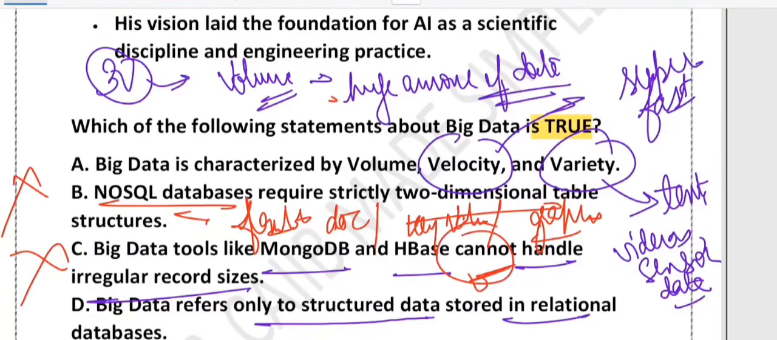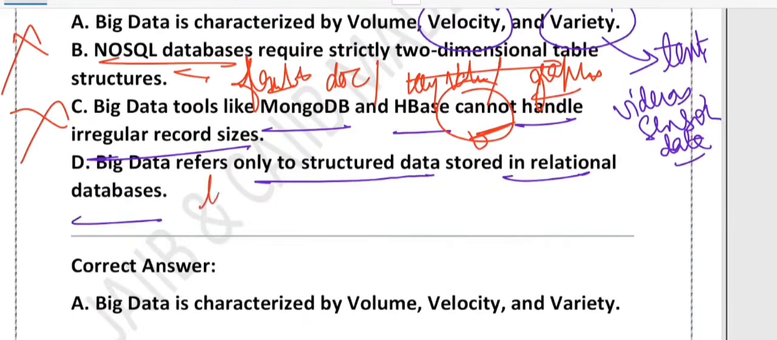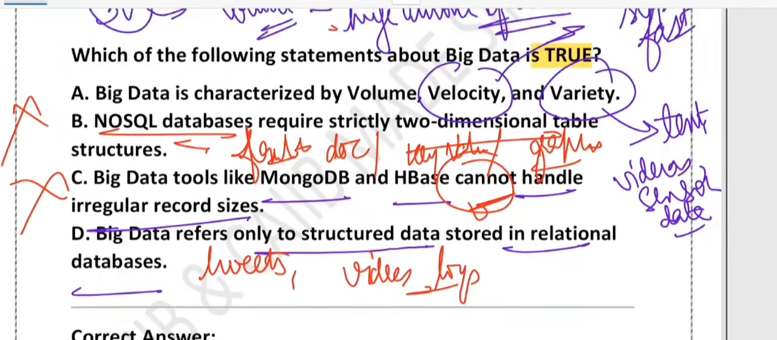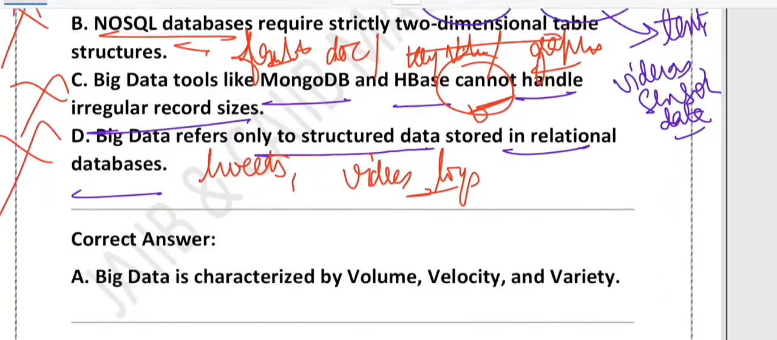Option D says big data refers only to structured data stored in relational databases. This is wrong, because big data includes structured, semi-structured and unstructured data, all kinds of data. Think about tweets, think about videos, think about logs. Not just neat tables, right? That's why it is wrong. Correct answer is option number A, right?